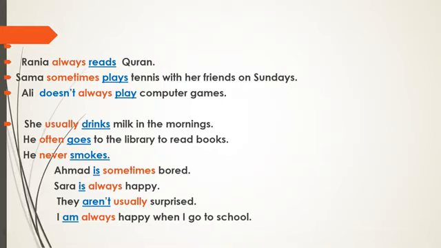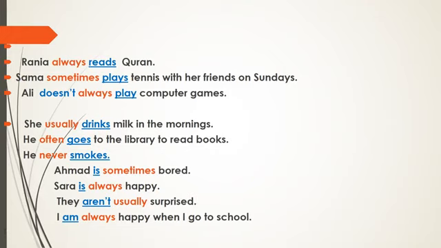Okay, now look at these sentences. Ahmed is sometimes bored. Sarah is always happy. They aren't usually surprised. I am always happy when I go to school. Now notice here we don't have main verbs. We have verb to be. We have verbs to be.